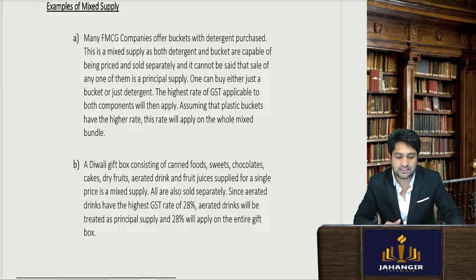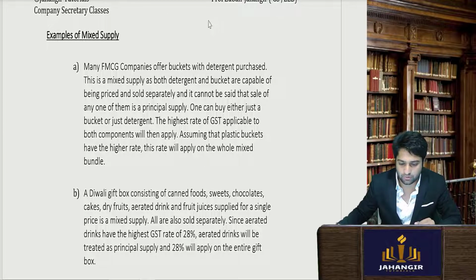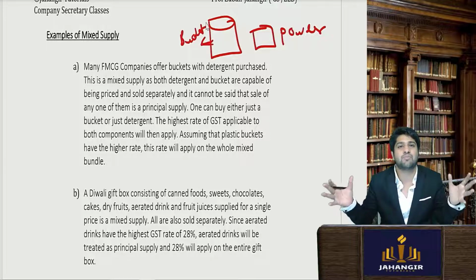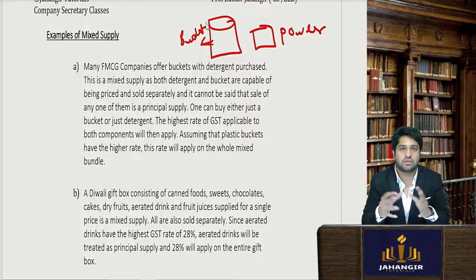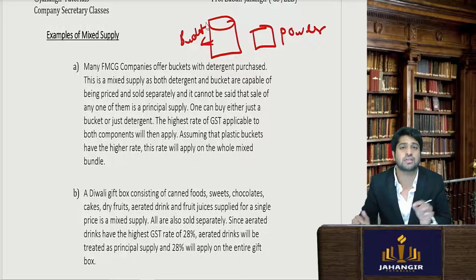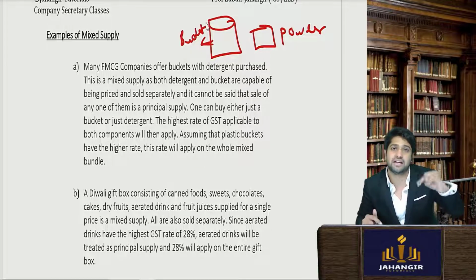Next example, let's say a bucket is being sold with detergent powder. Again, these have been artificially clubbed, are not interlinked, and can be sold independently in the market. So whatever rate applies to the highest of these goods is applied to the entire transaction.